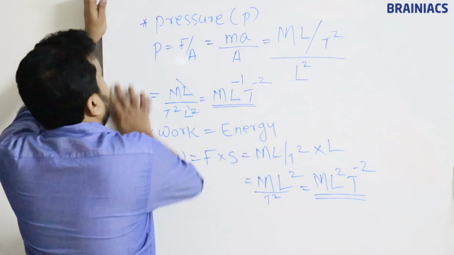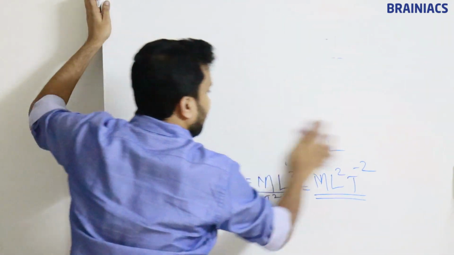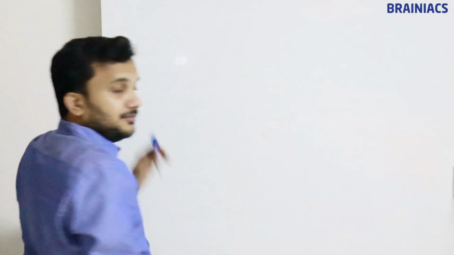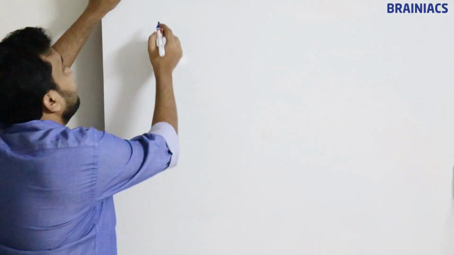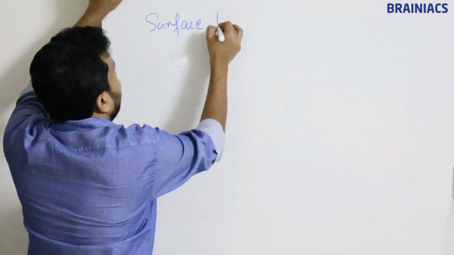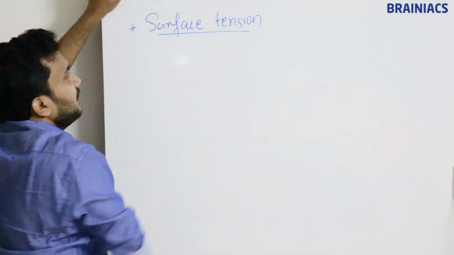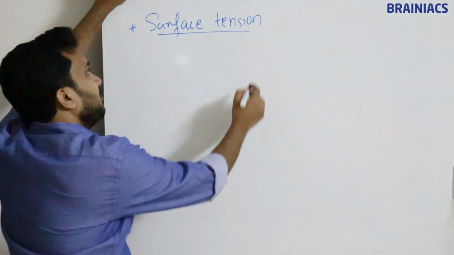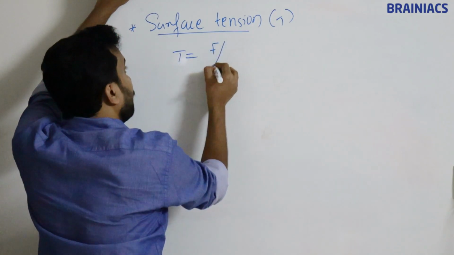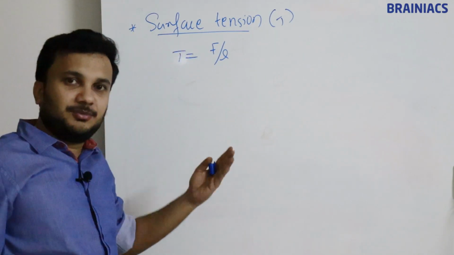So we'll go to the next physical equation, and we are going to derive the dimension formula for it. The next physical quantity is called surface tension. So what is the formula for surface tension? Normally we represent it using capital T. Surface tension is force per length. This is the formula. If you don't know the formula, no worries.